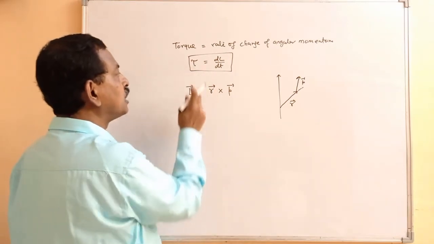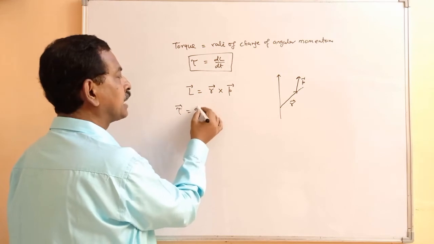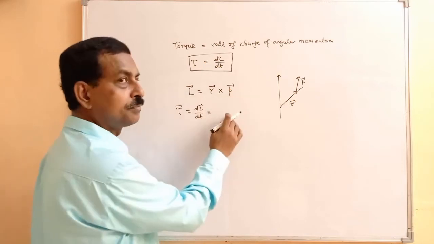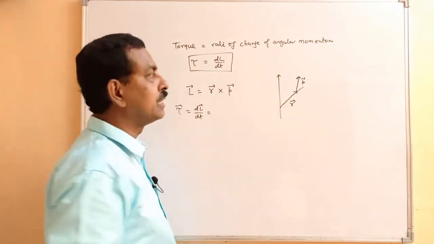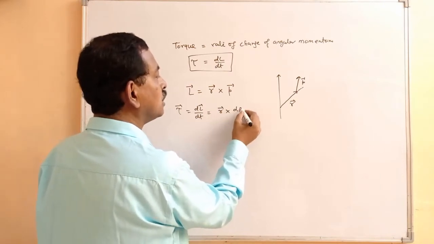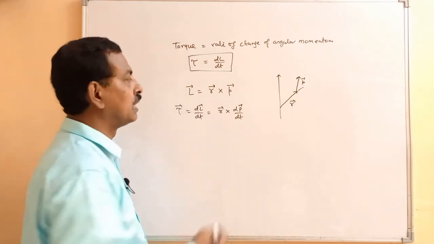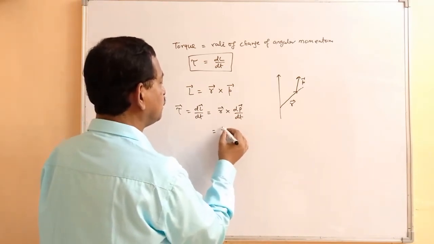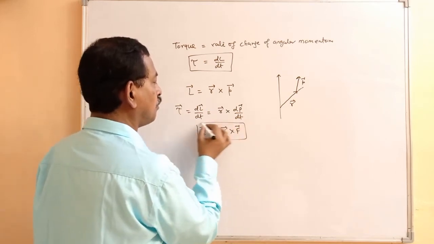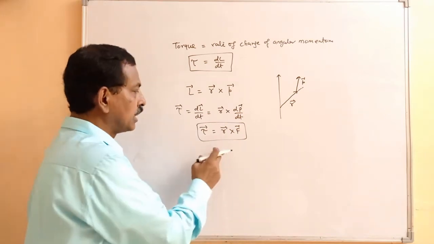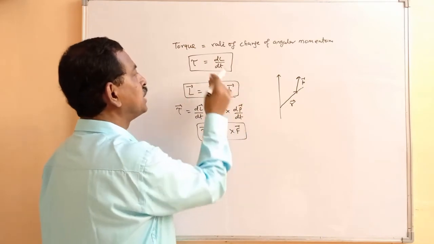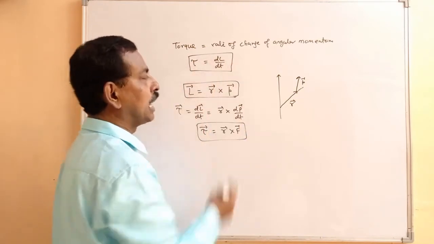Now if you consider the torque, which we have taken as dL by dt, it will be the differential of this term. If R is not changing, what will happen here? It will be R cross dP by dt. So the torque you can get is R cross F. So this is the expression for the torque in vector form, in terms of the angular momentum.